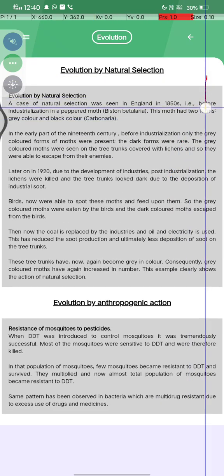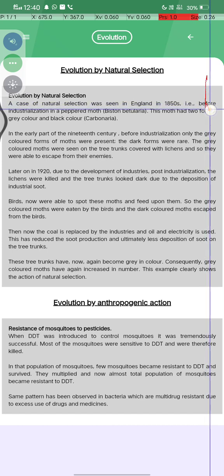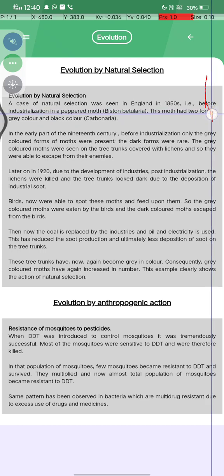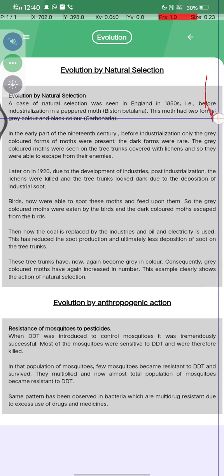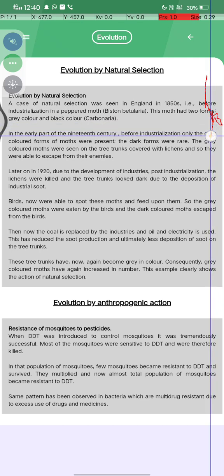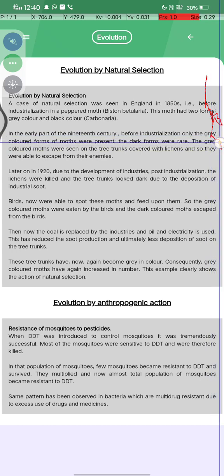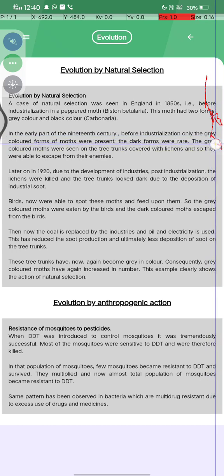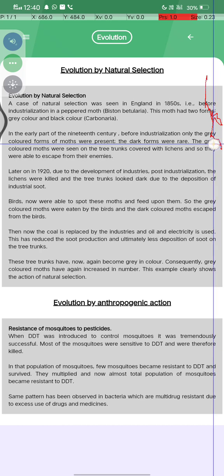What is evolution by natural selection called? A case of natural selection was seen in England in 1850, before industrialization. The moth Biston betularia had two forms, the grey color and the black color carbonaria. In the early part of the 19th century, before industrialization, only the grey colored forms of moth were present.